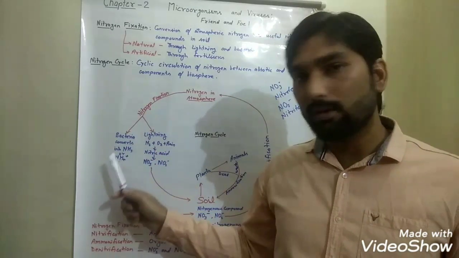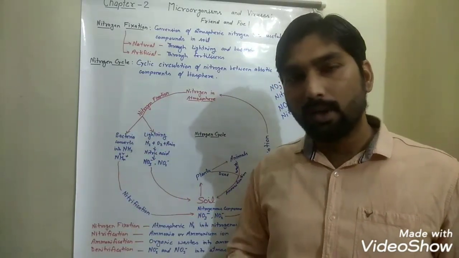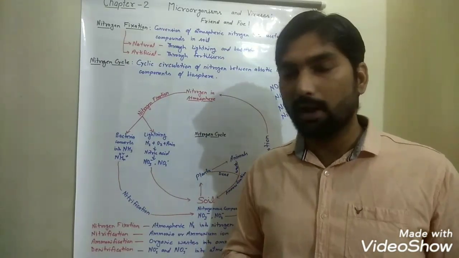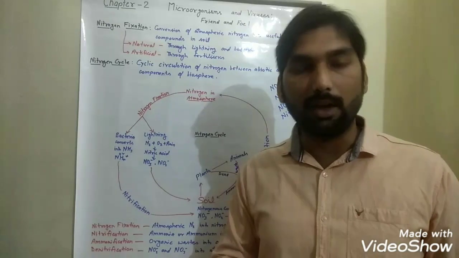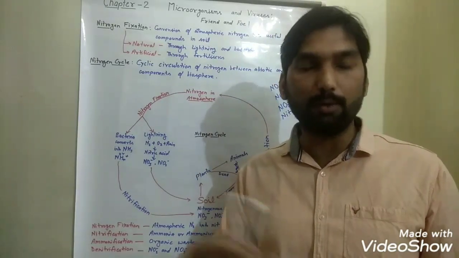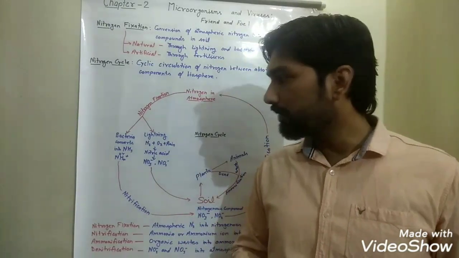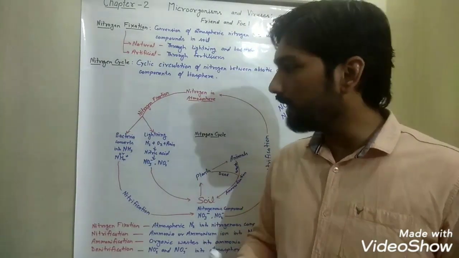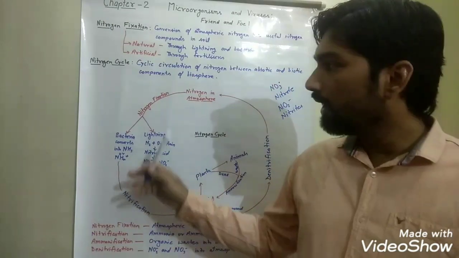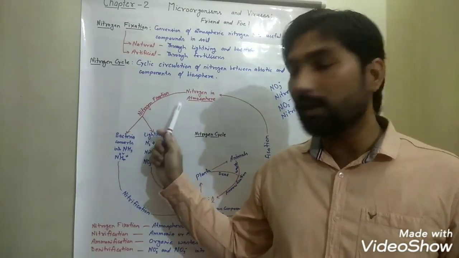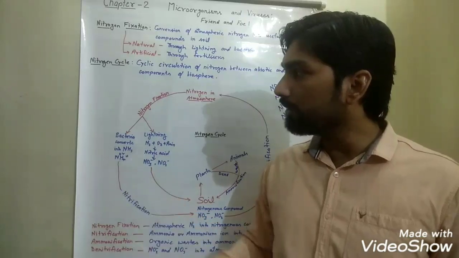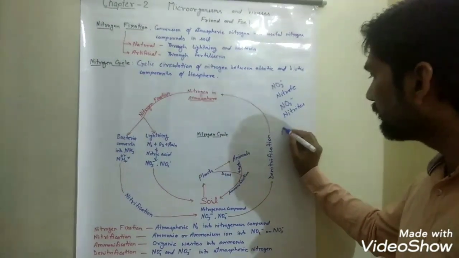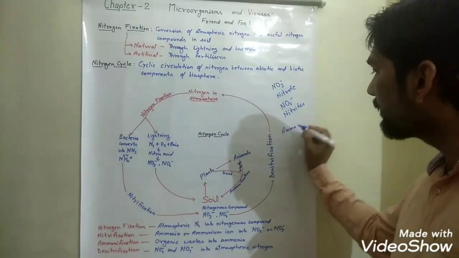The next one is what? With the help of bacteria. A few bacteria are present in our surroundings in soil in free form, and you have seen plants like legumes, the plants which provide us pulses. In their root nodules, a specific bacterium, rhizobium, is present, which has the ability to fix atmospheric nitrogen directly into NH3, which means ammonia.